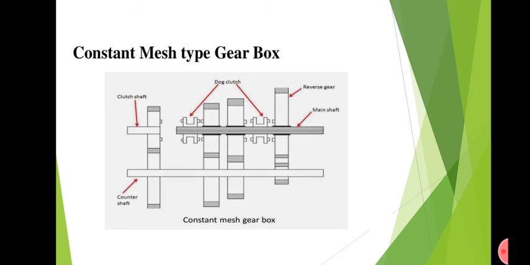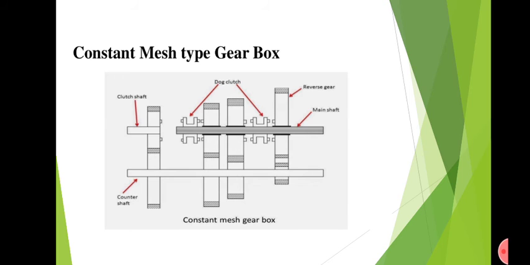Then for top gear, the same concept. When the power is disconnected, the driver engages the top gear. At that time, the main shaft will be directly connected with the clutch shaft and the high speed will be transmitted. For reverse gear, the second dog clutch will slide to the right and mesh with the reverse gear arrangement.